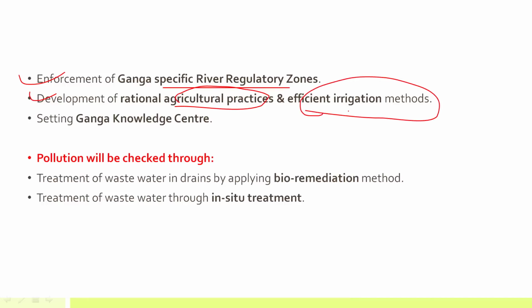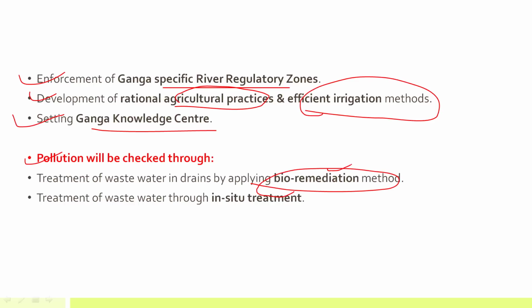Efficient irrigation methods will be utilized, and there will be a Ganga knowledge center, plus a Gangapedia, a portal that has all the information related to Ganga. Now the pollution will be checked through various methods. One is by applying bioremediation. The bioremediation concept we have just discussed, right?